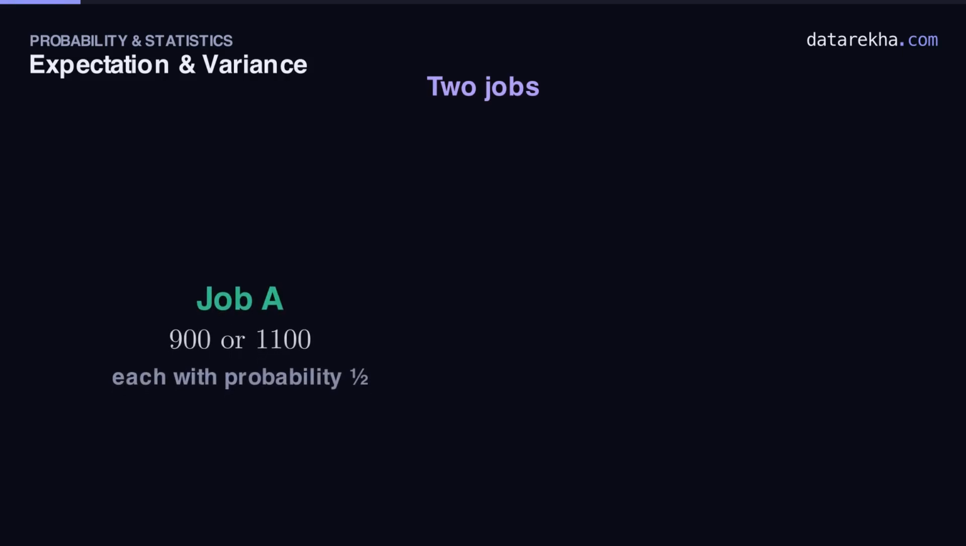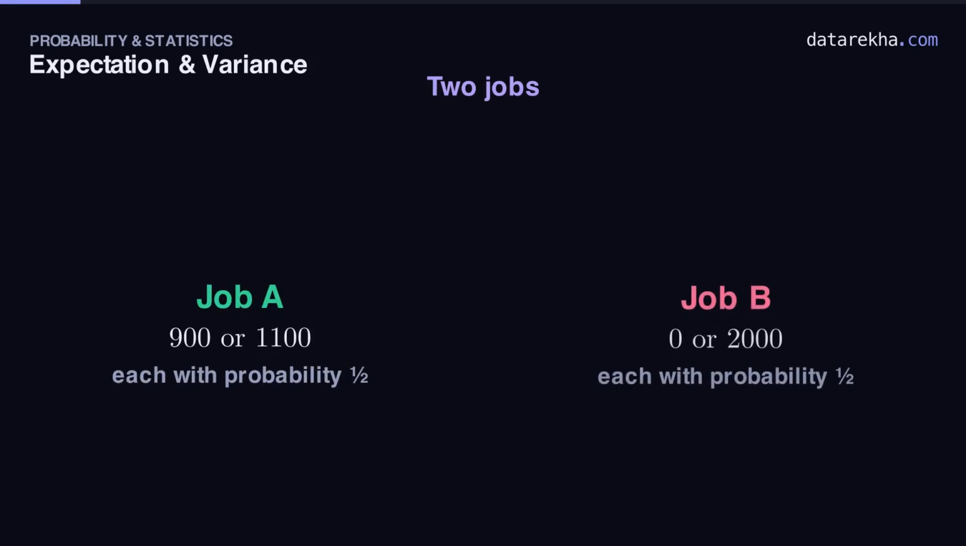Picture two part-time jobs. In job A, every single day you earn either 900 rupees or 1100 rupees, each with probability 1/2. In job B, you earn either nothing at all or a full 2000, again with probability 1/2.